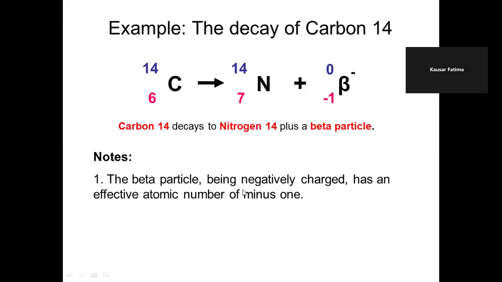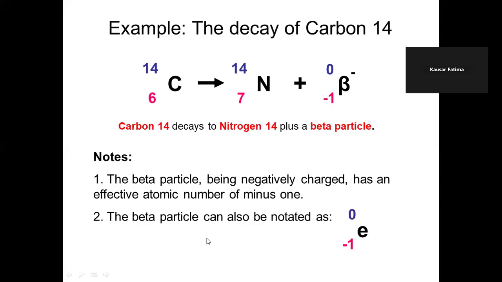Beta particle, being negatively charged, has an effective atomic number of minus 1. And beta particles can also be notated as -1 e because they are electrons. Their charge and mass are the same as those of electrons. So we may represent it by this symbol: e representing electron, -1 that's the atomic number you may call it, and there is no nucleon number.